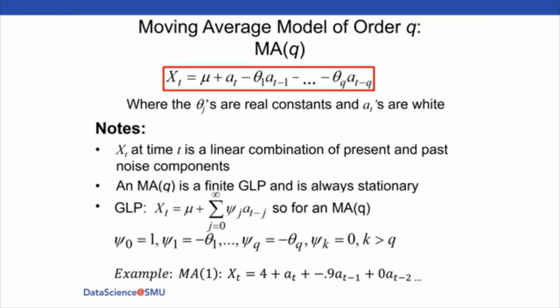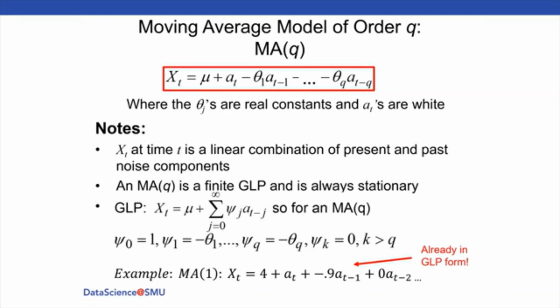You wouldn't usually show that one. If I wanted to write this in GLP form, it's already in GLP form, right? We've got 4 as the mean, we've got our a sub t, psi naught is still 1, and psi 1 is negative 0.9, and so forth. So great work. That is the GLP. Let's move on.